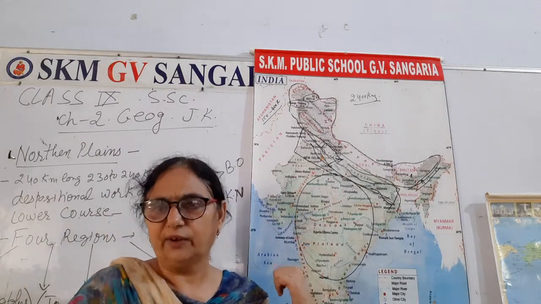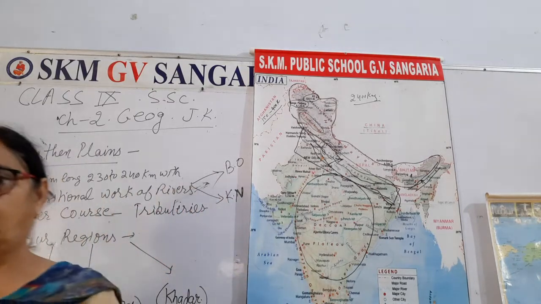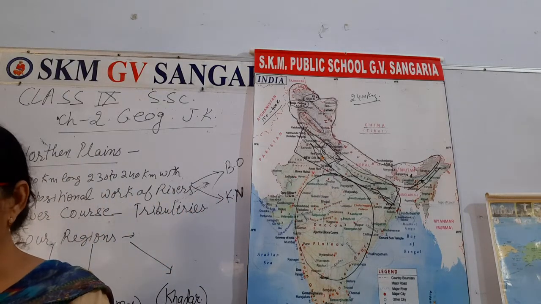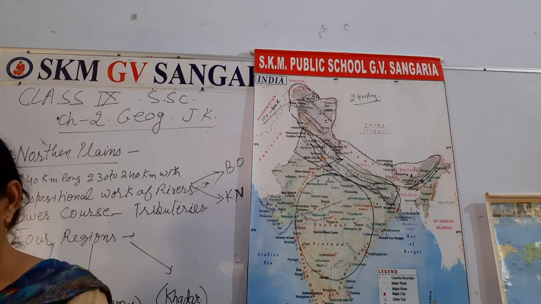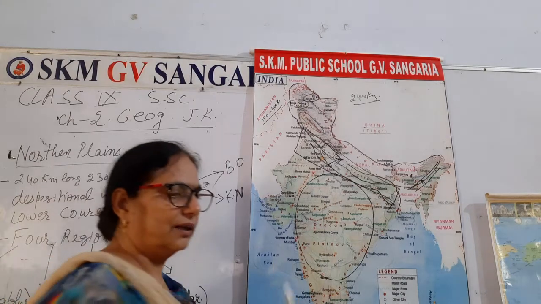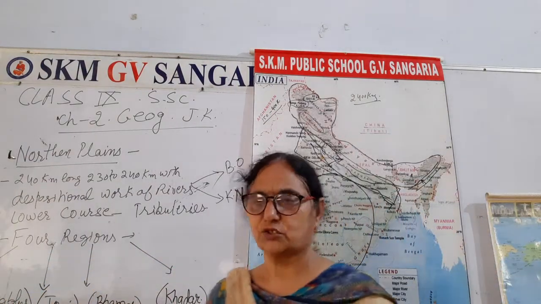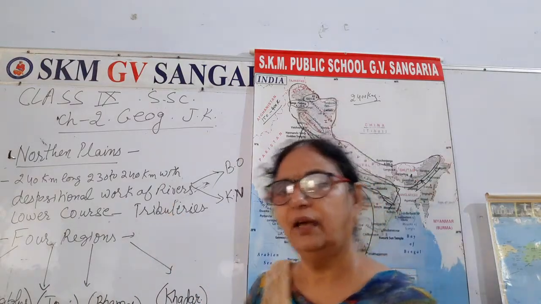Khaddar is not very fertile. Bhangar, that is old, that is fertile soil according to this river depositional activity. Khaddar is the younger alluvial soil of floodplains, and Bhangar is older alluvial soil in floodplains. So in this way we have completed the